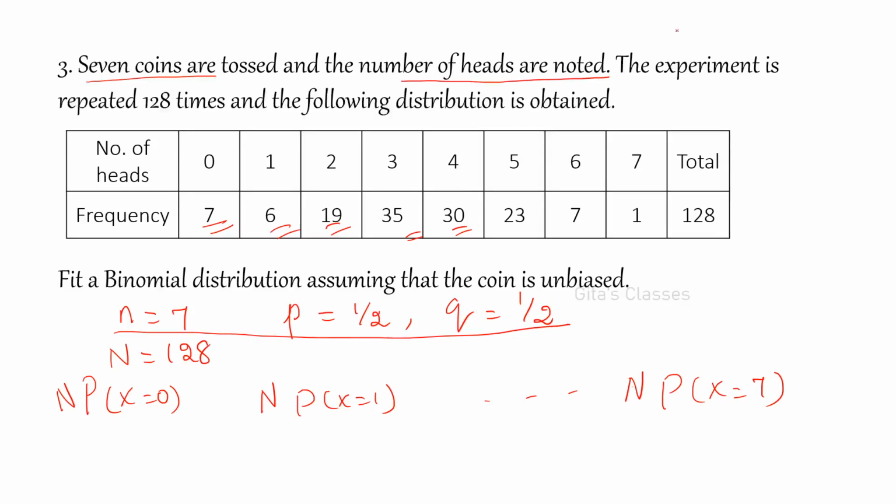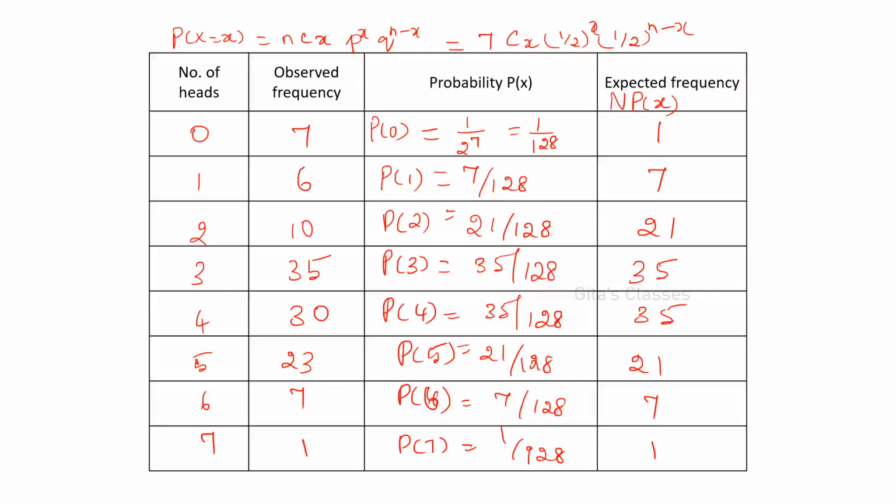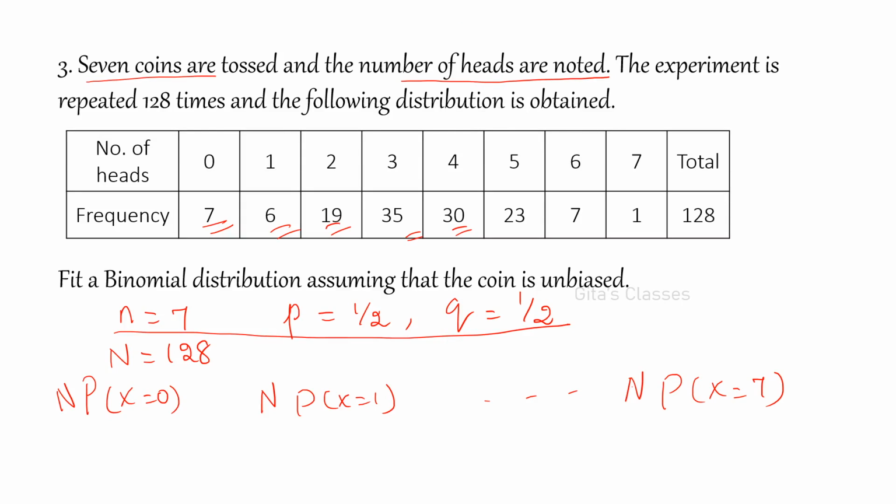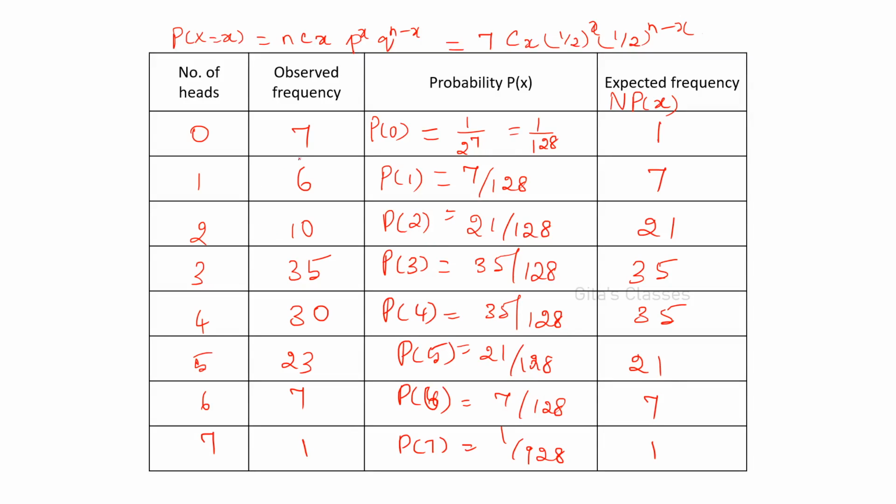p is equal to 1 by 2, q is equal to 1 by 2, we know. n is equal to 7. So now P of x equal to 0, x equal to 1, up to x equal to 7. These are the given values, but you have to calculate this. P of 0 according to the formula: P of x is nCx p to the power x, q to the power n minus x. These values are to be calculated. So 7Cx, 1 by 2 the whole to the power x, 1 by 2 the whole to the power n minus x, where n is equal to 7. So you have to just substitute.